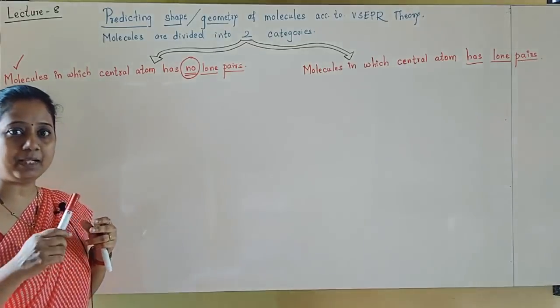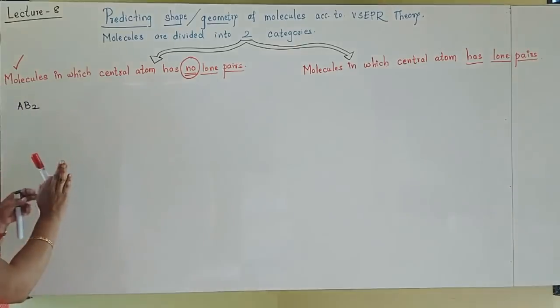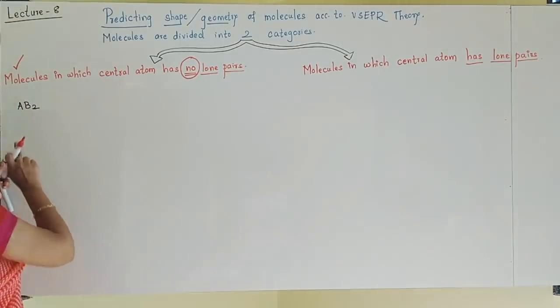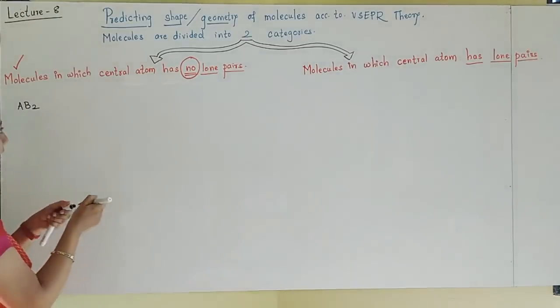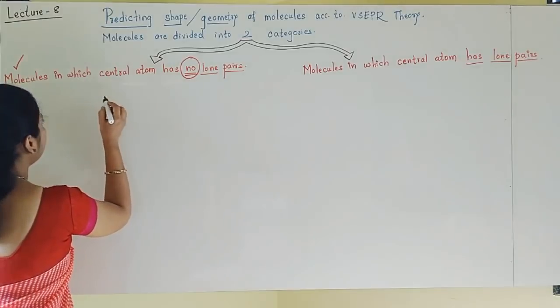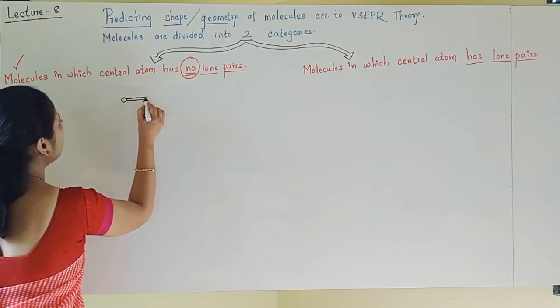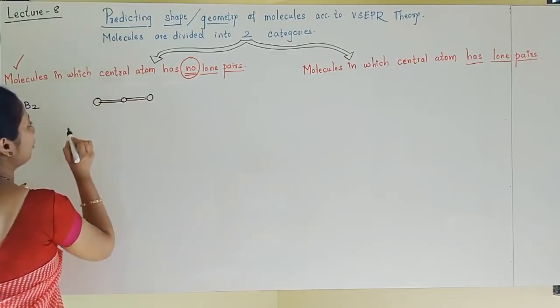For example, we'll see all examples afterwards. First understand this. For the AB2 molecule, I will draw the diagram for your understanding. A is at the center and two other atoms are there. This is an AB2 type of molecule.